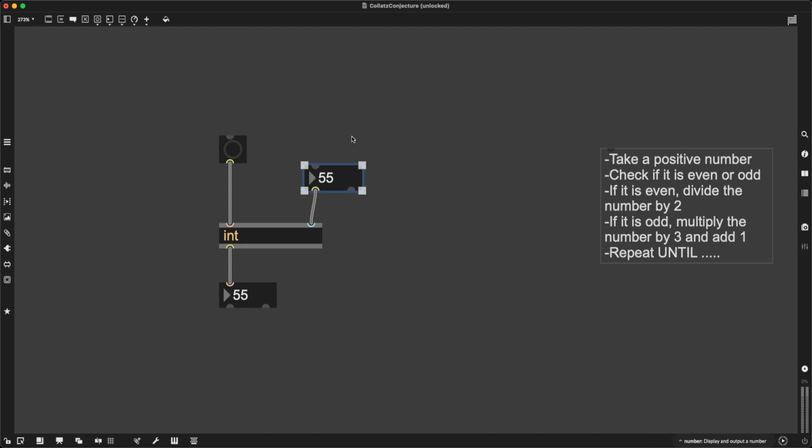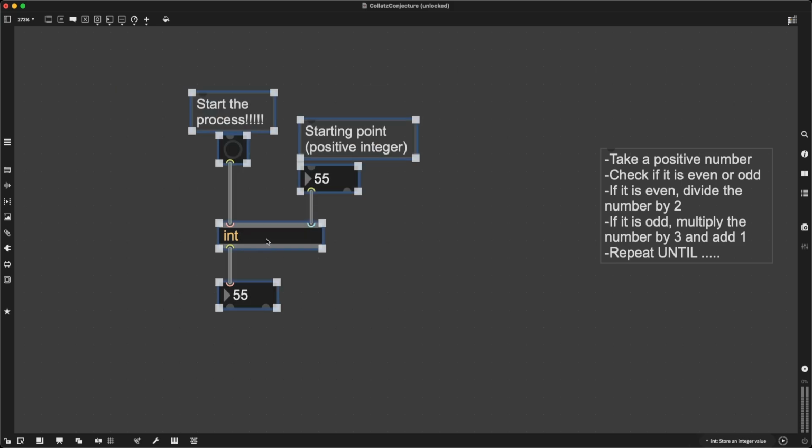I can think of this right inlet as a starting point, positive integer. This is going to be my starting point. And then the left inlet, the bang, is going to start the process. And let's put a few exclamation marks so that we know we are excited about this. All right, now what do I have to do?